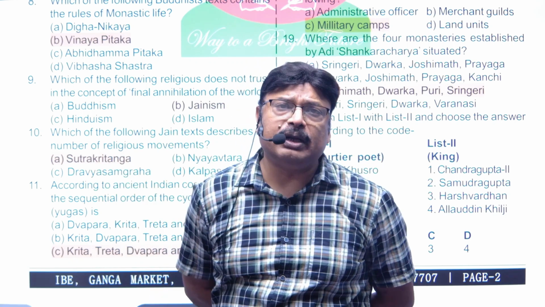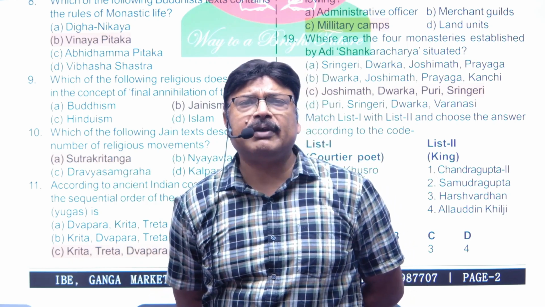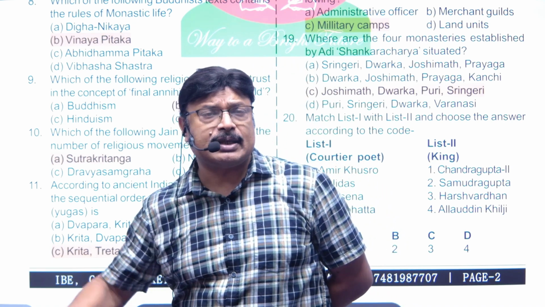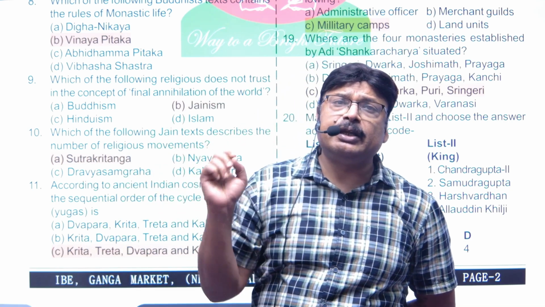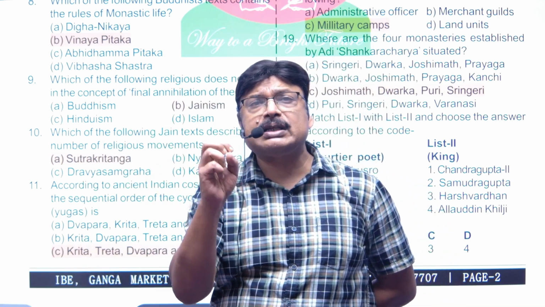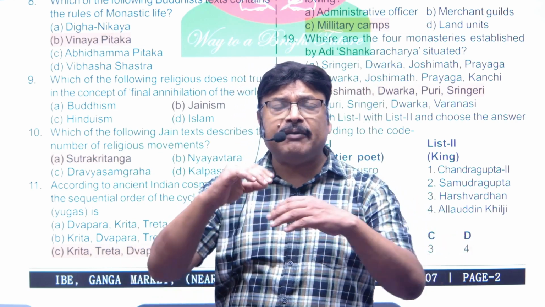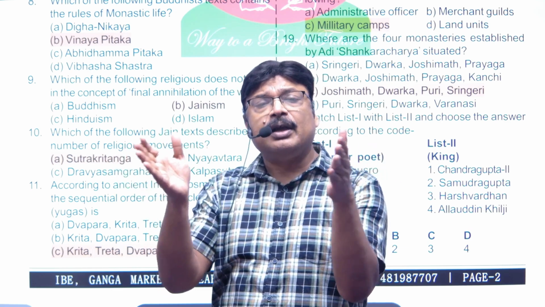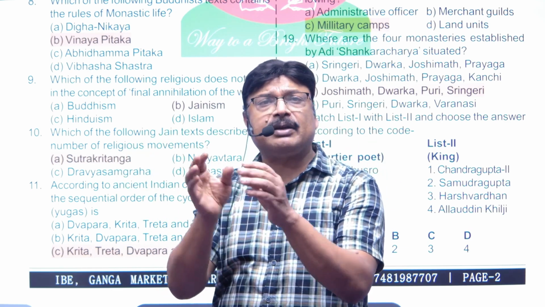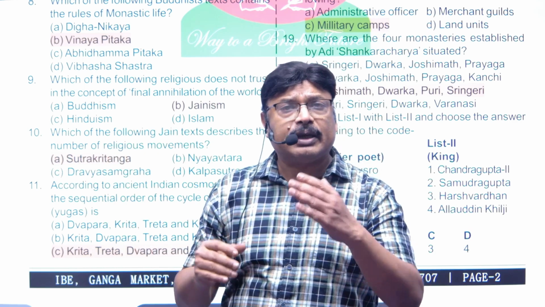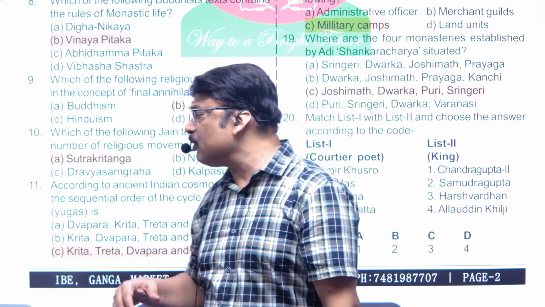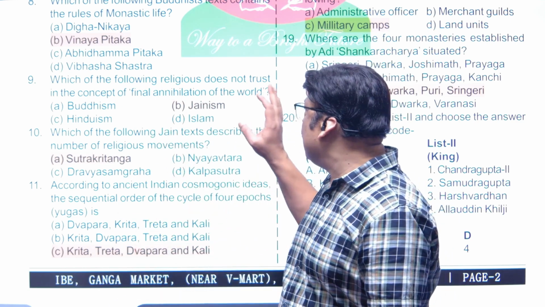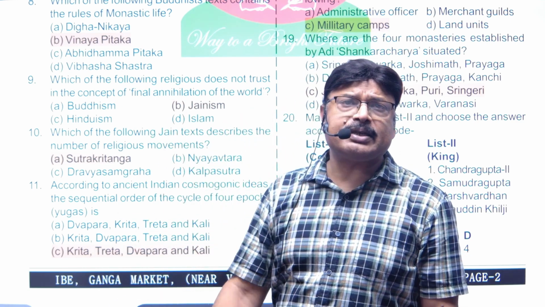Jainism is the only one which says that the world will never come to an end, because it believes that even the non-living things also have got some form of consciousness, and they will keep on producing, right? The consciousness can't come to an end, and obviously that's why they believe that this world would never come to an end. The creation will go on and on and on, right? So this is the reason why in Jainism the concept of final annihilation of the world does not exist.